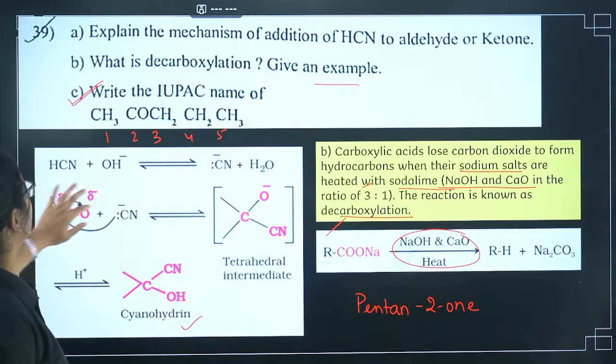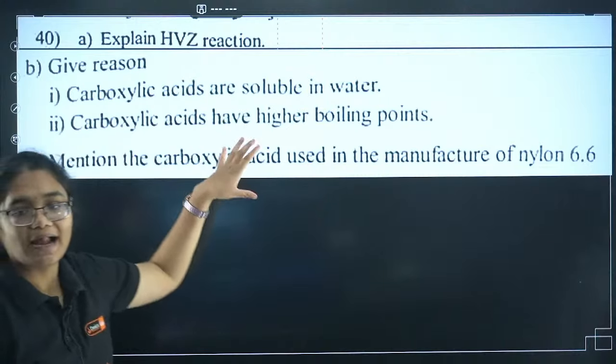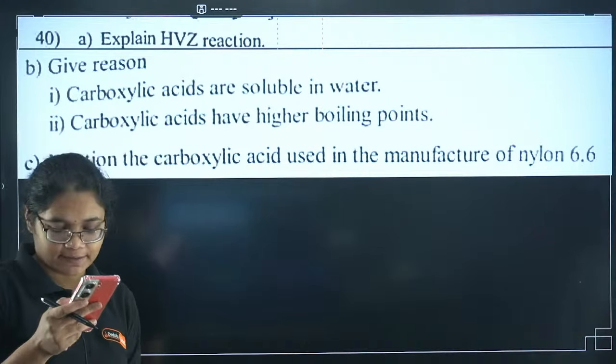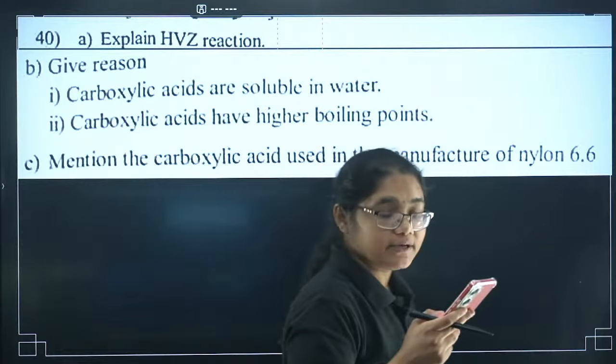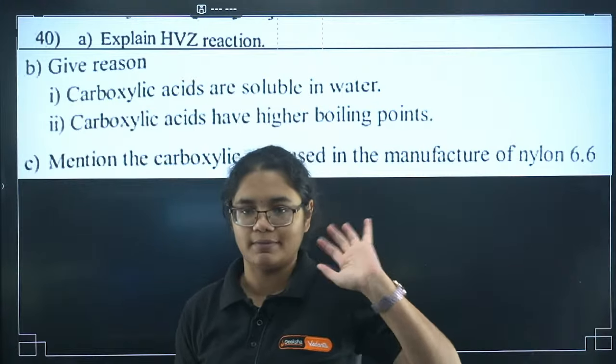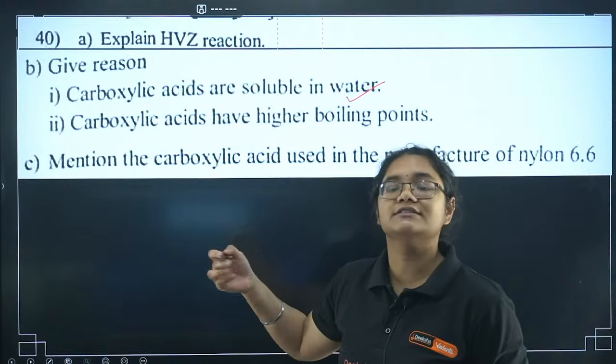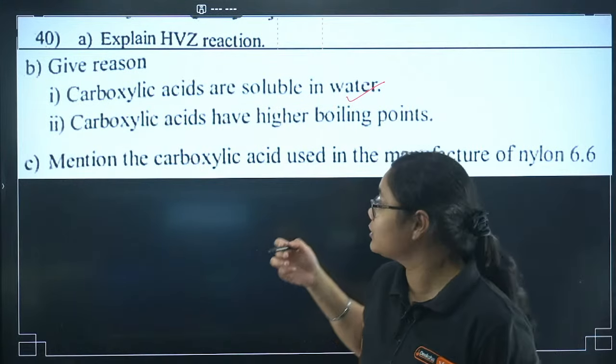Okay. Next, question number 40 here. Again, this is from the aldehydes, ketones and carboxylic acids chapter. So the first question here is: explain the HVZ reaction. Again, a name reaction you should remember. Carboxylic acids are soluble in water. Why? Because they are able to form hydrogen bonds.